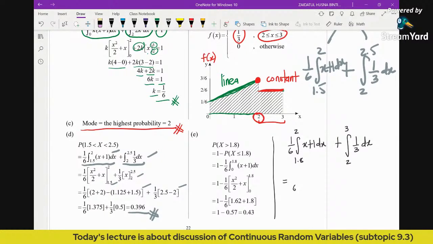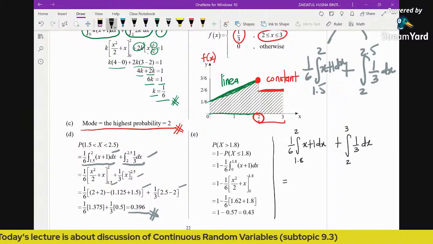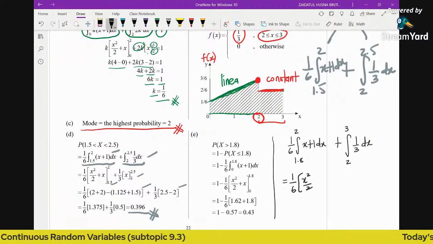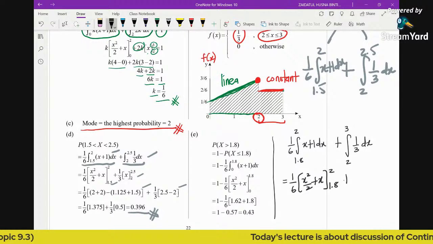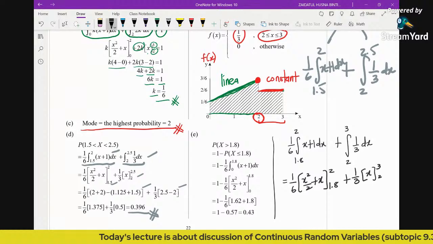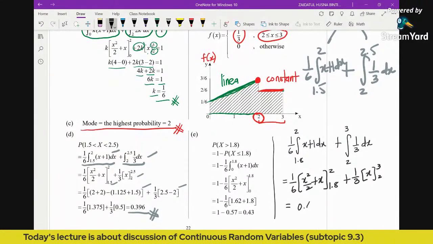So you just integrate as usual. You will have 1 over 6, x squared over 2 plus x, from 1.8 to 2, plus 1 over 3 x, from 2 to 3. And you will get the value 0.43.